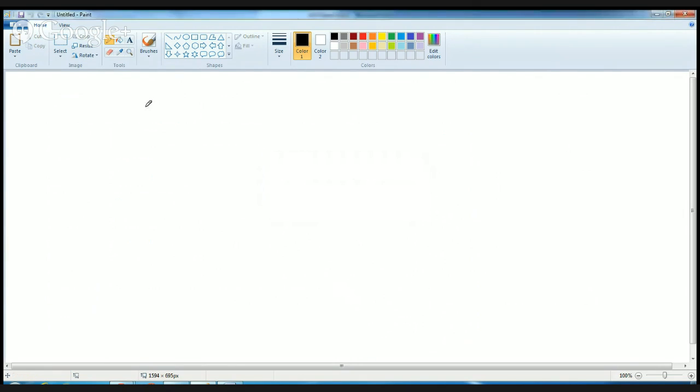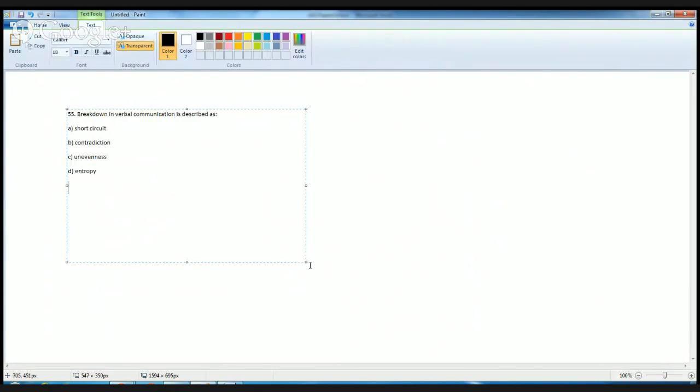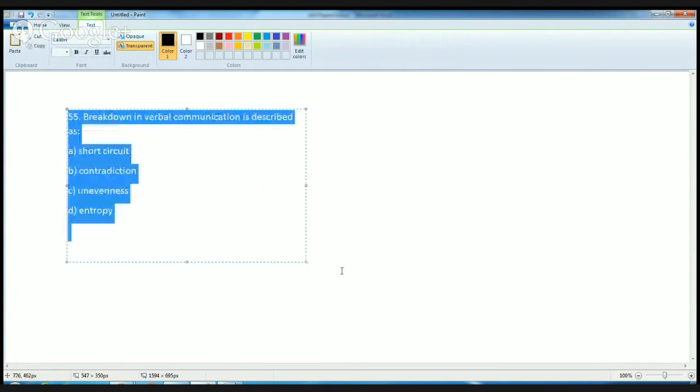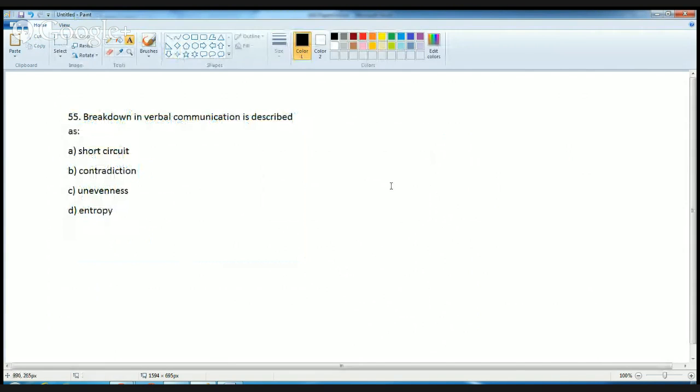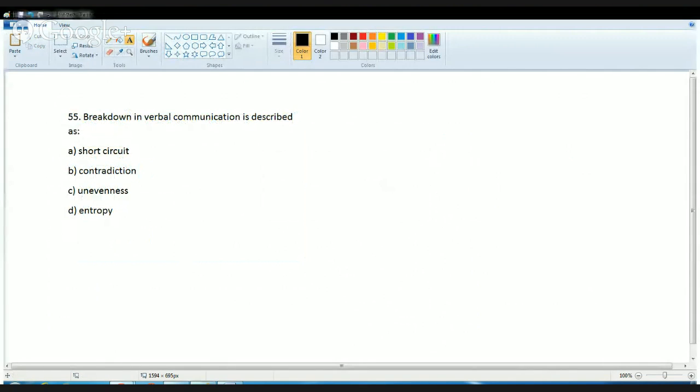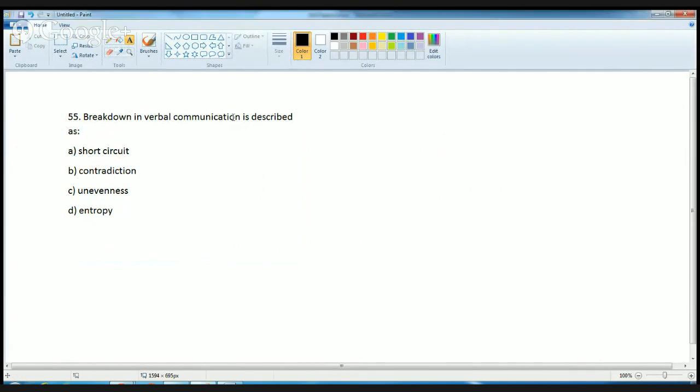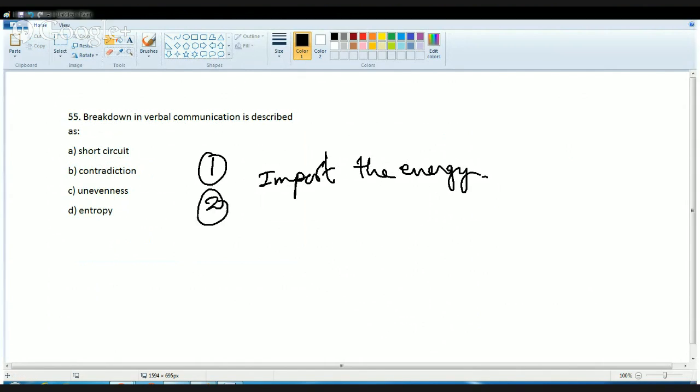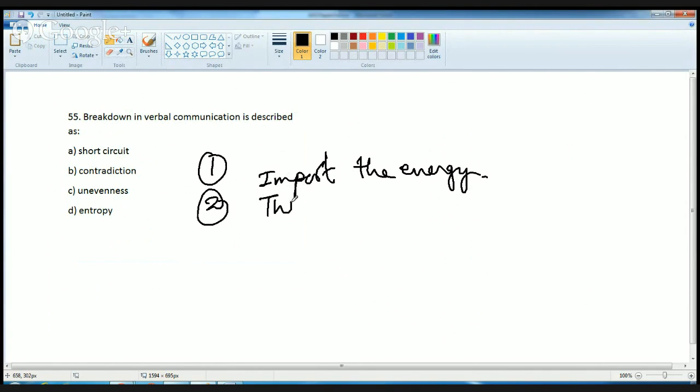Now this was a very difficult question and most of the students got stuck in it. This question talks about breakdown in verbal communication, described as... When we talk about the stages of verbal communication, there are a few stages. The first stage is importing the energy. Under the first stage, we try to import the energy from outside. In the second stage, what we do is throughput. What does it mean?